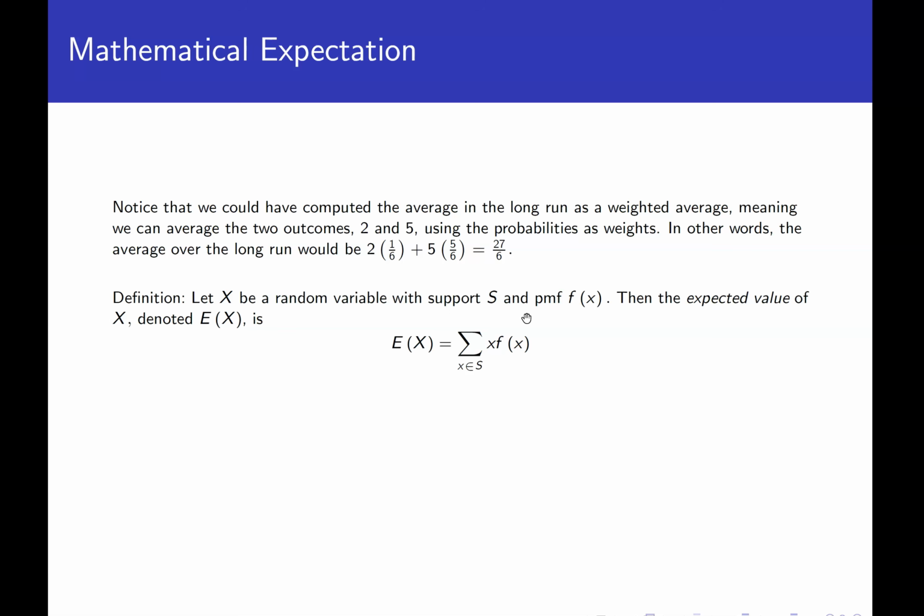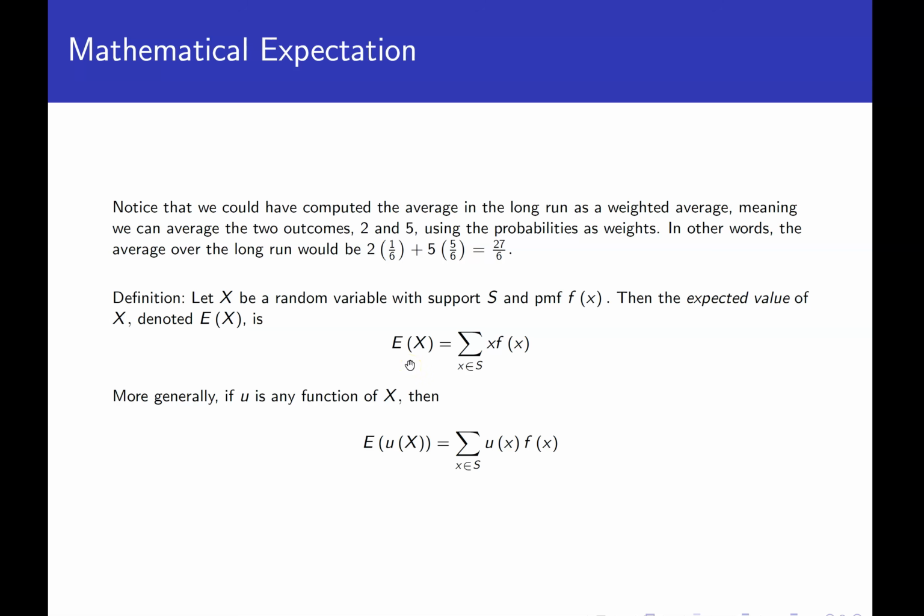So that leads us to our definition of the expected value of X. Start with a random variable that has a support S and a PMF of f(x). Then the expected value of X is this weighted average idea. I'm going to take each x in the support and weight it using the probability function. The probability mass function is why we use the name probability mass function. If you've done any physics and done some weighting of point masses, it's the same idea. It's through that idea of weighted average. So we're going to take the value times the probability and add those up, and that'll give us the expected value.